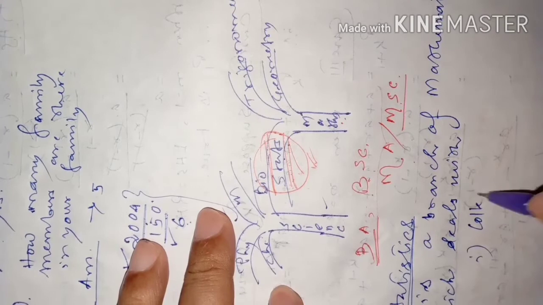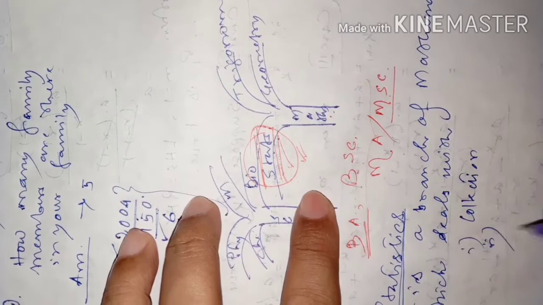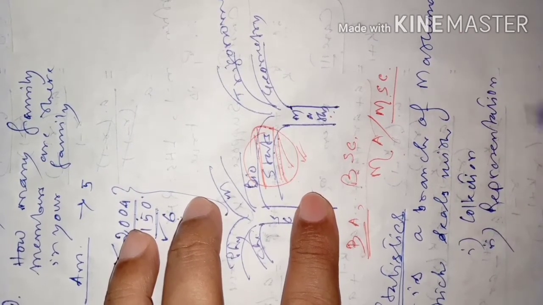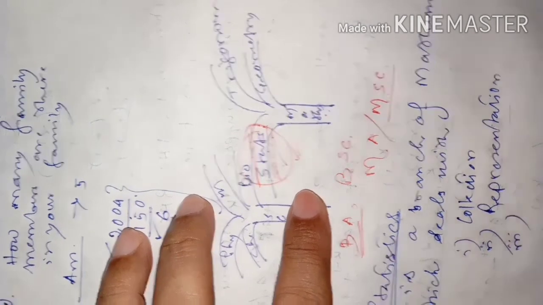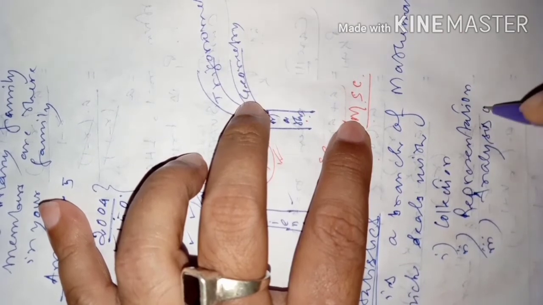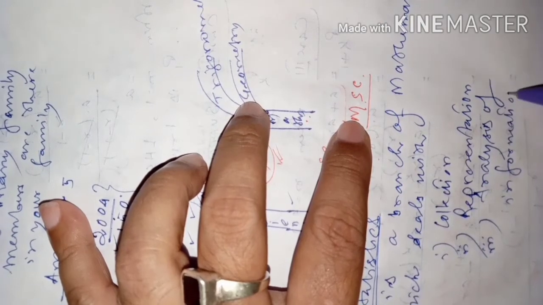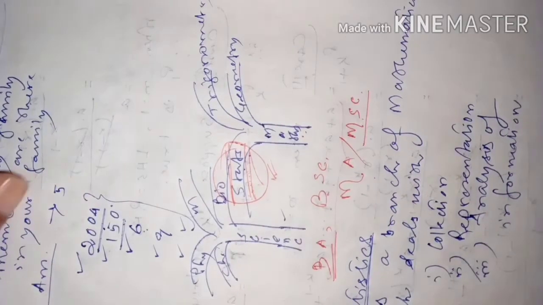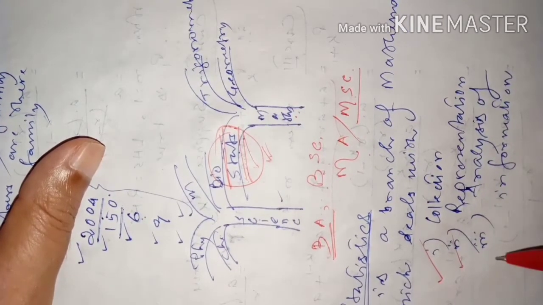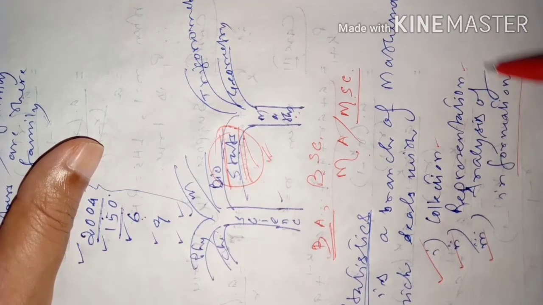collection of information, then representation, then analysis of information. So statistics is a branch of mathematics which deals with collection, representation, analysis of information. So let me tell you what is collection, representation and analysis.